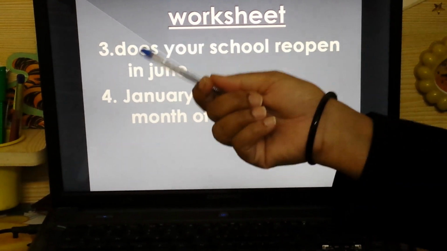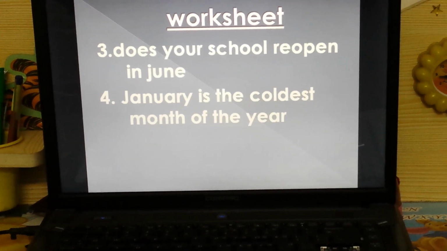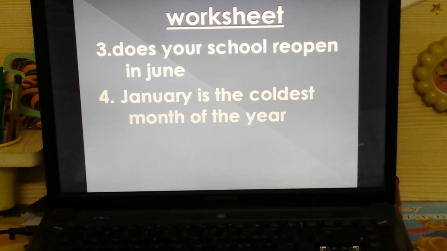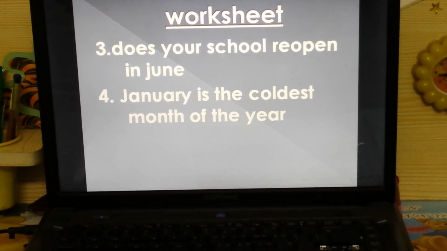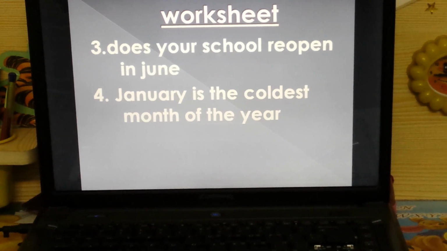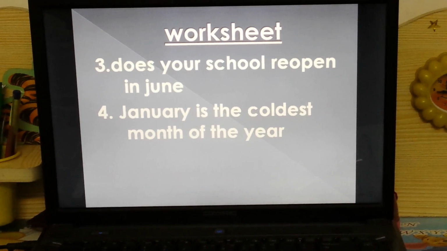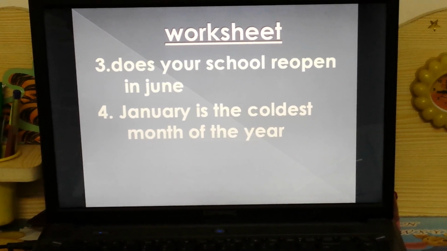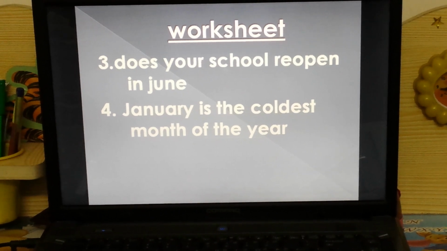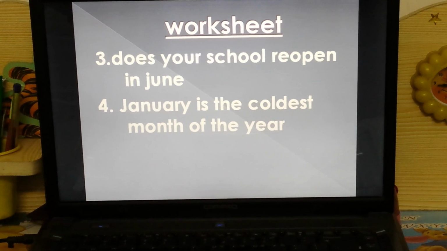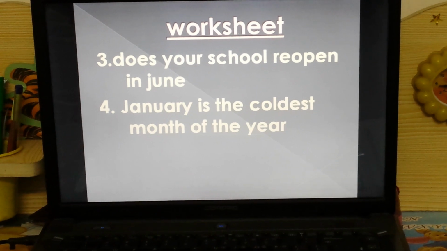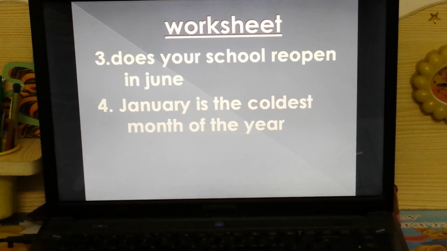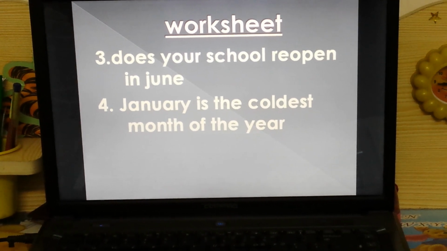Now see this third sentence. Does your school reopen in June? Here you know the point. The first point we did for making a sentence is that you must start with a capital letter. So here, in does, D is in small letter. So what will you write? D as a capital letter. And this sentence is asking you something. So what are you going to put in the end? You are going to put a question mark in the end.